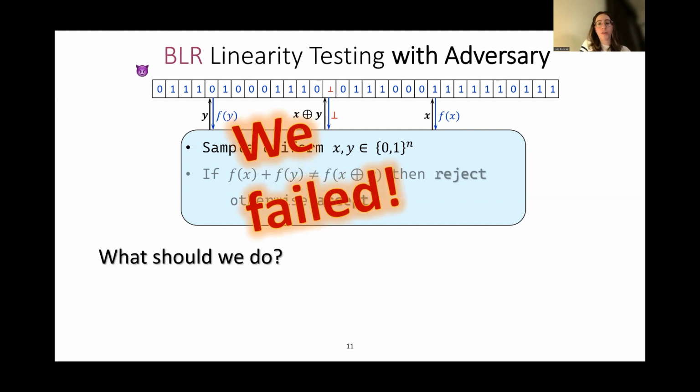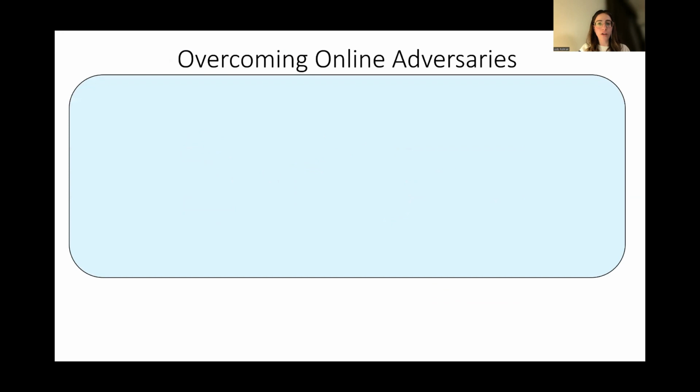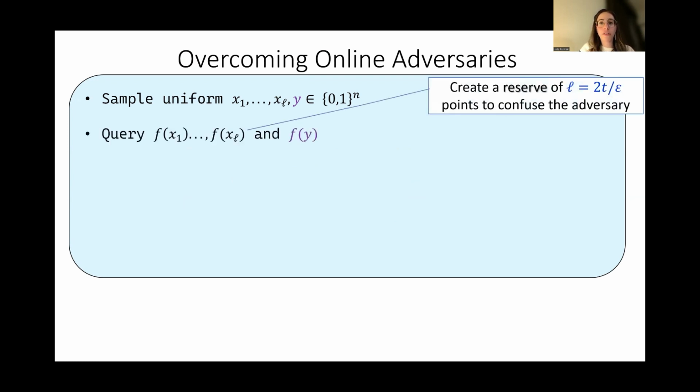How can we overcome the adversary? The idea is to not let the adversary know what our next query is. For this, we add more randomness; we create more options for every query. Let's try to do it together. For example, we might try to query many points, and we call these points a reserve. We query many points, much larger than t points.